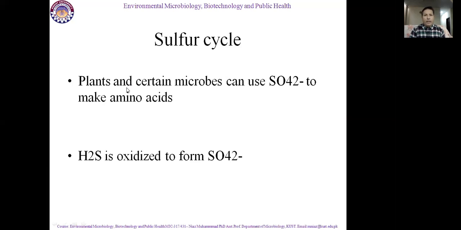So sulfur is playing a vital role in the formation of amino acids. Plants present on this globe, as well as any microorganisms, are using sulfur for the formation of amino acids, and amino acids are the building blocks of the protein molecules of living organisms. Secondly, H2S is oxidized to form SO2, sulfur dioxide. Hydrogen sulfide gas is oxidized to form sulfur dioxide gas.